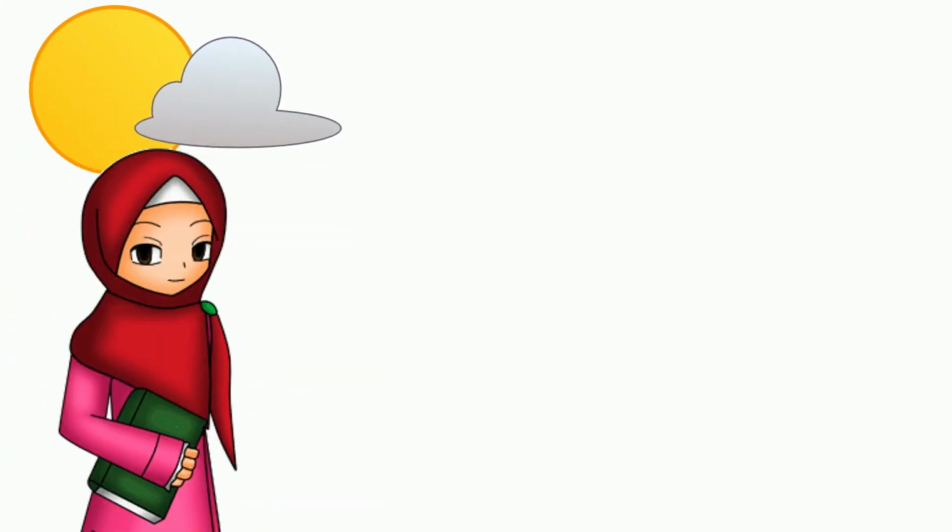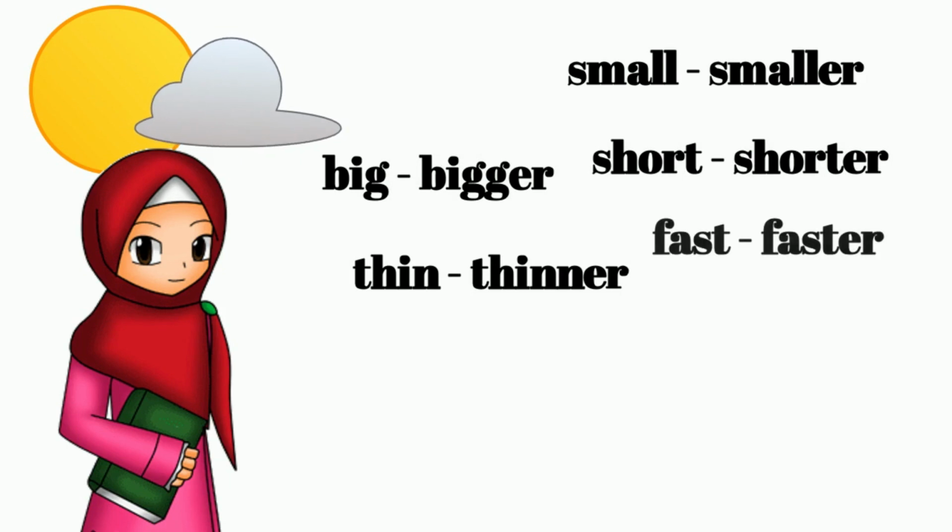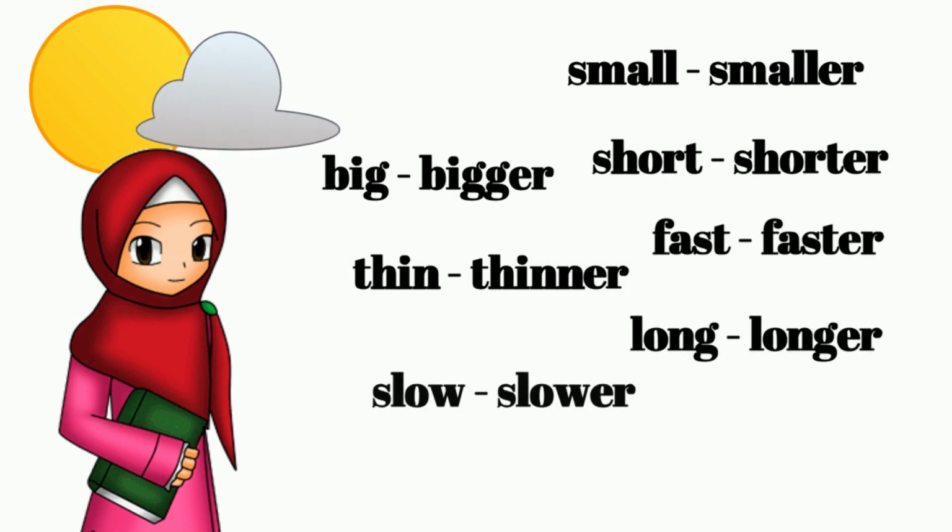Okey, sekarang kita akan lihat beberapa contoh examples of adjective yang kita hanya tambah ER di belakang untuk menjadikan ia to turn them into a comparative adjective. Ingat, lepas tambah ER kita ikuti dengan the word than, okey, untuk membandingkan dua benda atau dua orang.